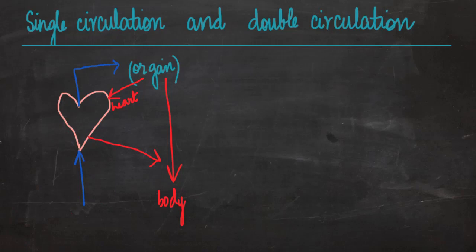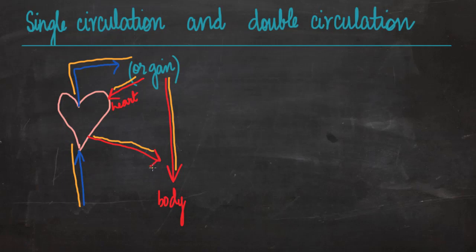So what are the two pathways? First is blood goes into the heart. From heart it goes into the lungs or gills. From there it can either come back to the heart and heart supplies it to different parts of the body, or from lungs or gills it directly goes to different parts of the body. So this path